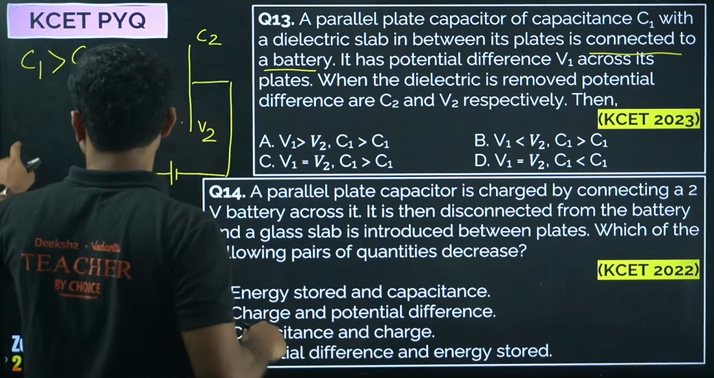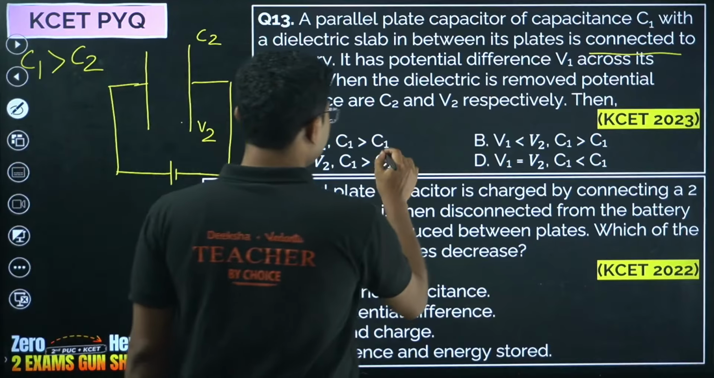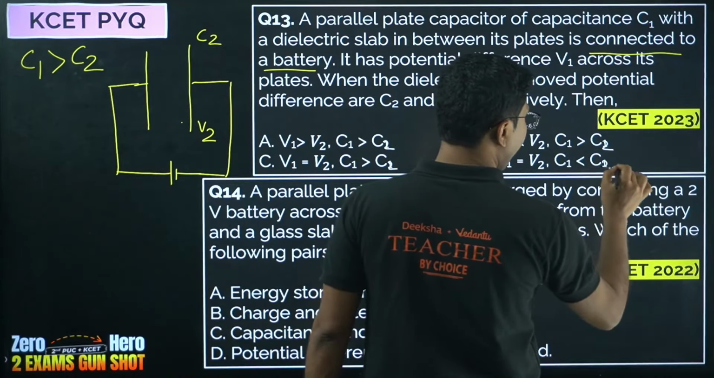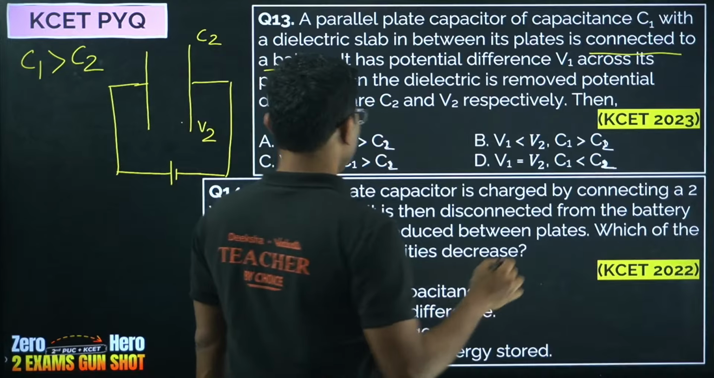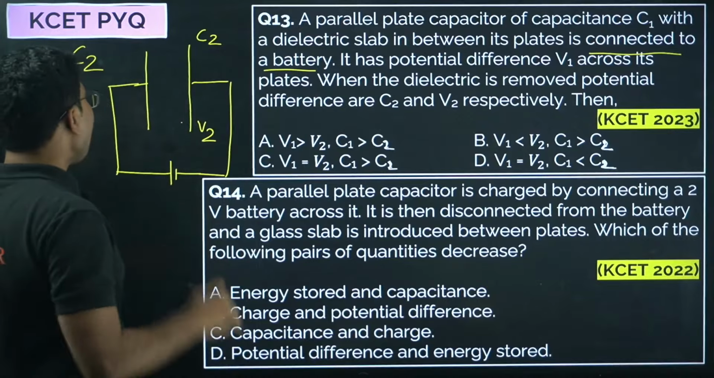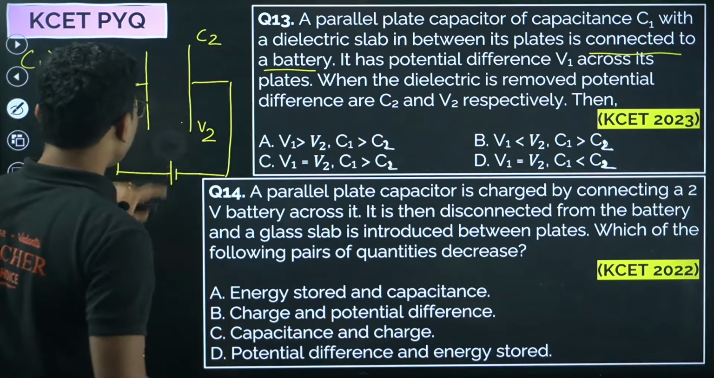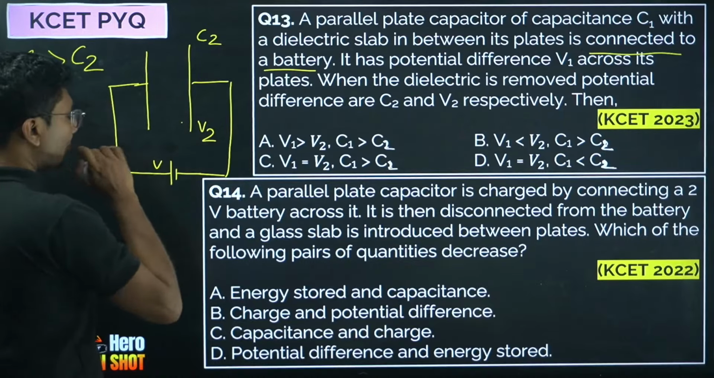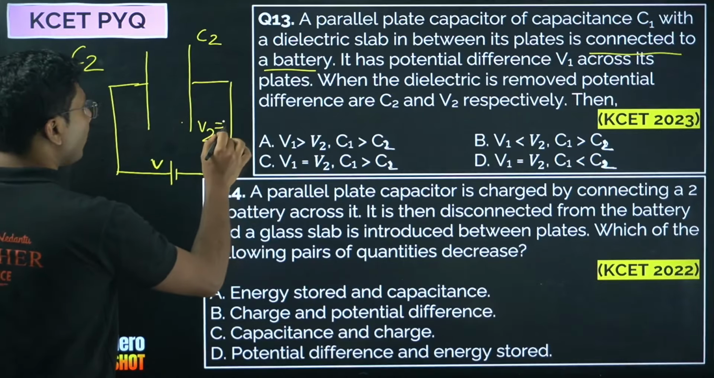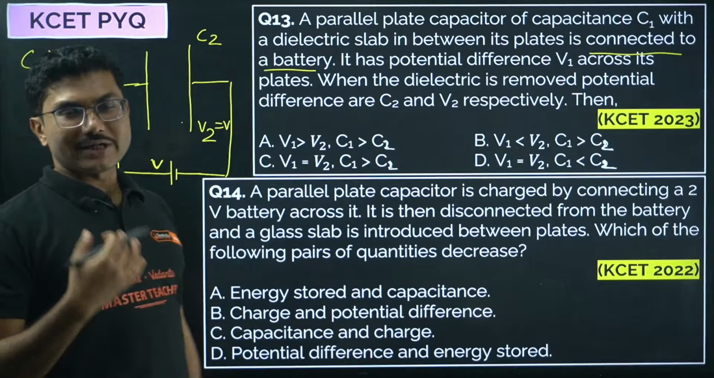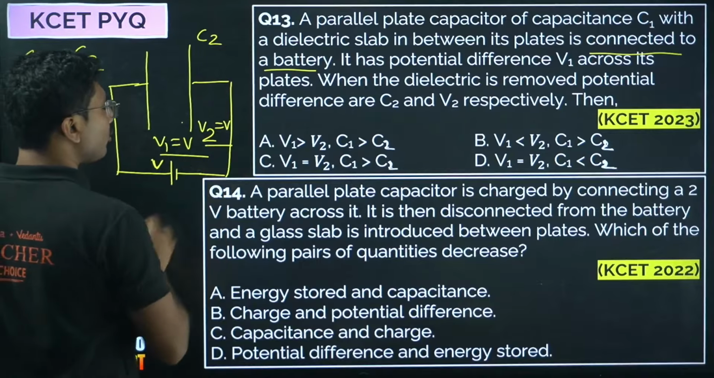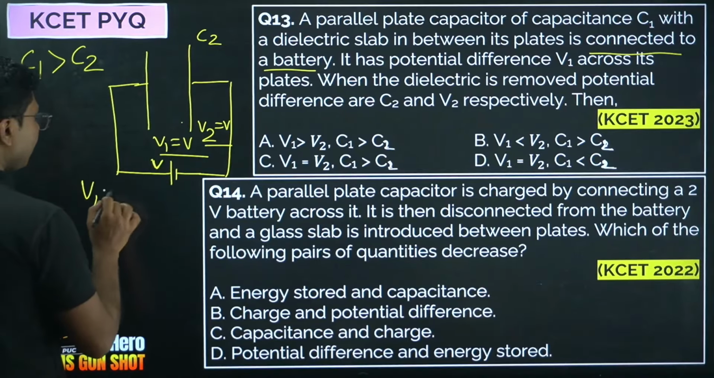Here also, in the question, slightly one small error is there. C1 must be greater than C2. Now what about V1 and V2? In both cases they are connected across the battery, so it has no choice but to have the same voltage as the battery. So V1 must be equal to V2.